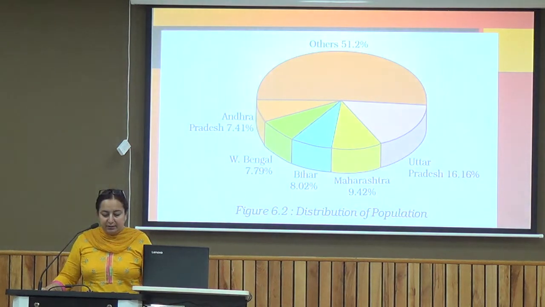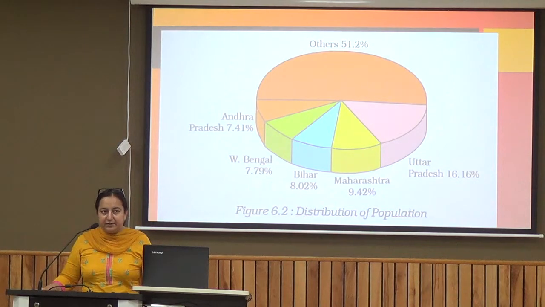Now over here we are able to see the distribution of the population. The maximum is Uttar Pradesh, then comes Maharashtra, then comes Bihar, West Bengal and Andhra Pradesh. And the rest of the other states combined together, they are actually leading to 51.2% of the population.